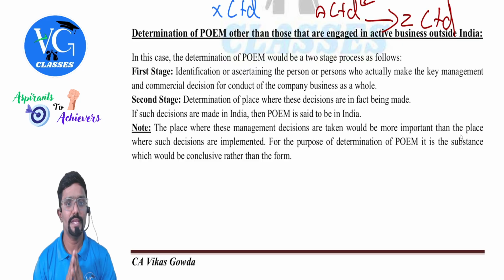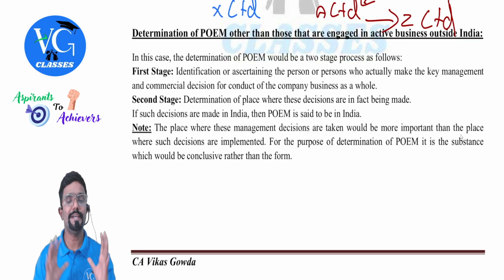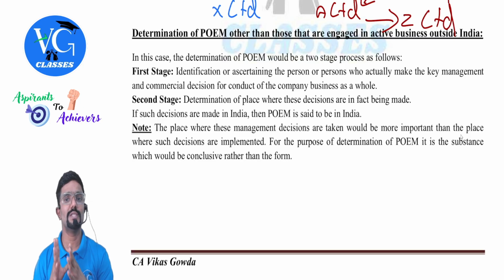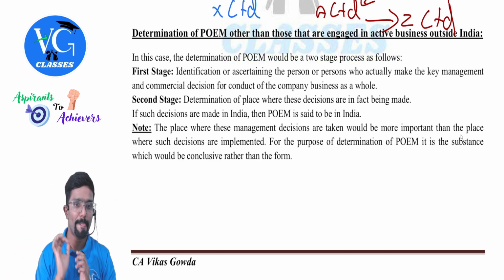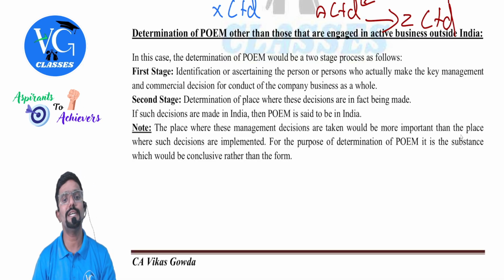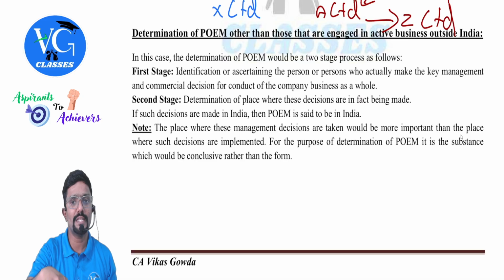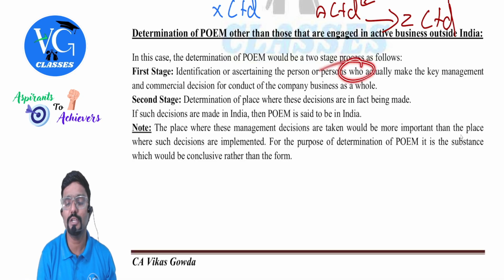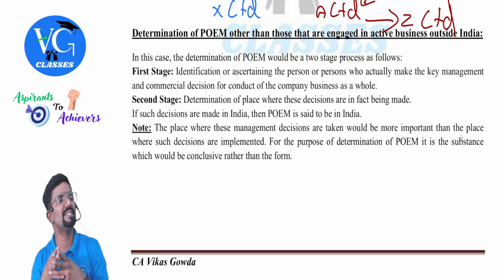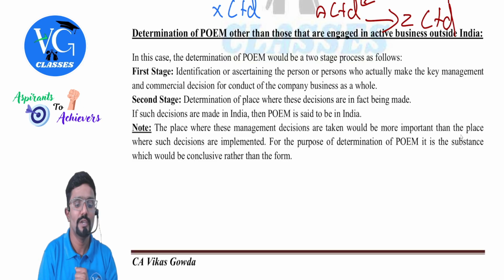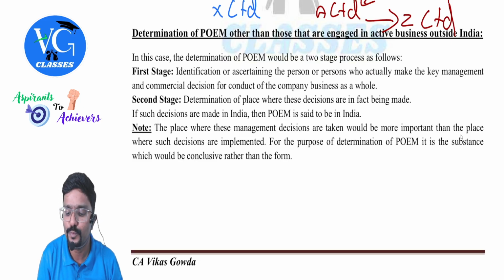In this case, first, the heading: Determination of POEM other than those that are engaged in active business outside India. Means those who are not covered above will come here. In this case, the determination of POEM would be a two-stage process as follows. First stage, identification or ascertaining the person or persons who actually make the key managerial and commercial decisions for the conduct of the company's business as a whole, normally the board of directors. So here we are trying to figure out who.